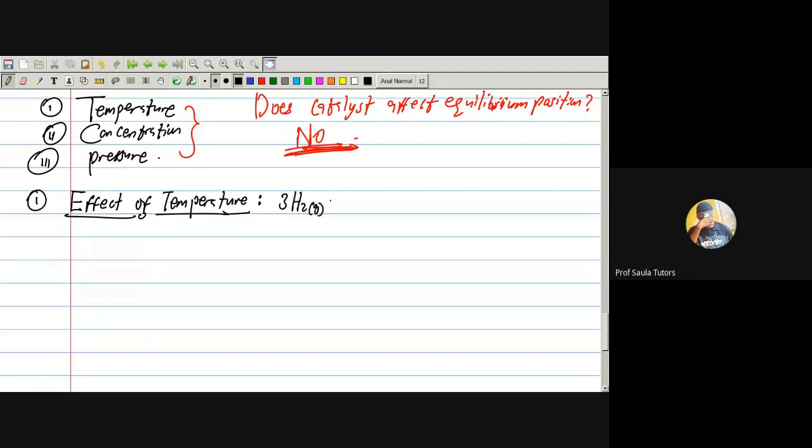3H2 gas plus N2 gas to give us NH3 gas. And you were given this information that the enthalpy change is negative. Thank God, in our previous class, we did thermochemistry. When enthalpy change is negative, who can tell us what it means? Is it endothermic? Exothermic. Thank you very much. You can see why we did thermochemistry before chemical equilibrium.